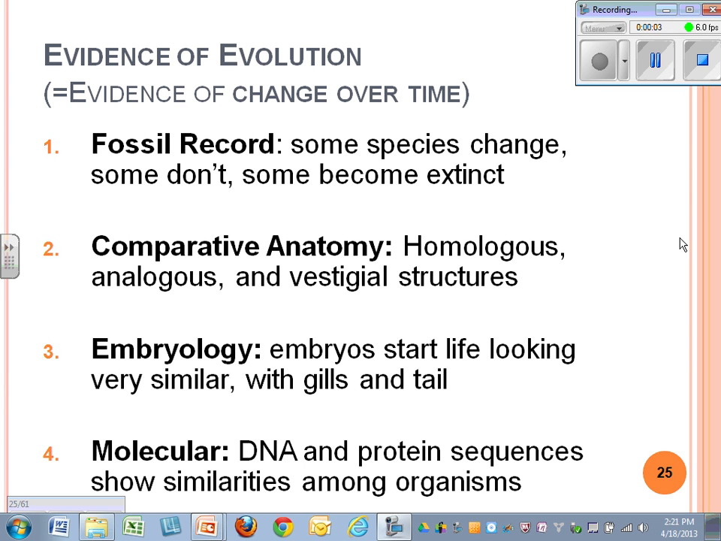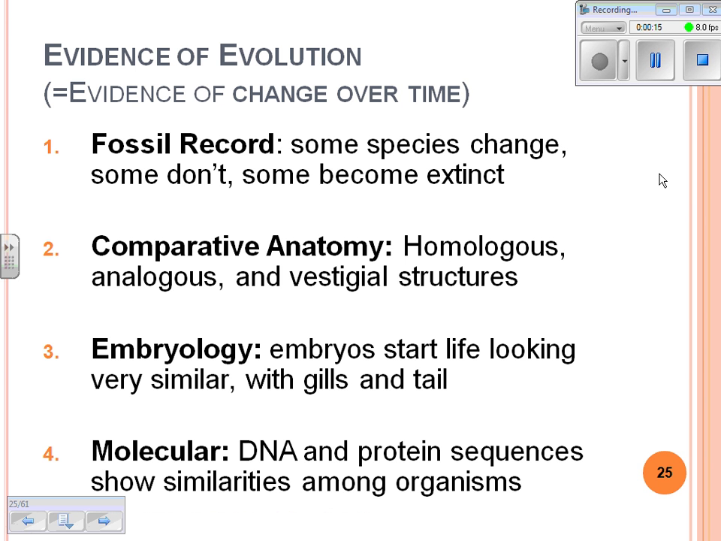Hi, this is the evolution part two notes, evidence for evolution. Prior to this, we talked about some of the individuals that originally started this idea of how things change over time, and we looked at Darwin and his theory and what he used, the finches and the beaks of the finches, to determine that evolution does happen.